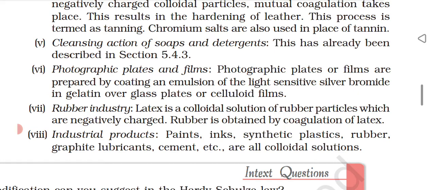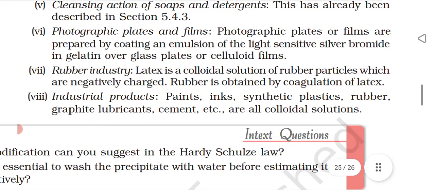Photographic plates and films: photographic plates and films are prepared by coating an emulsion of the light sensitive silver bromide in gelatin over glass plates or celluloid films. Rubber industry: latex is a colloidal solution of rubber particles which are negatively charged. Rubber is obtained by coagulation of latex. Industrial products: paints, ink, synthetic plastics, rubber, graphite, lubricants, cement, etc. are colloidal solutions. This is all about colloids.